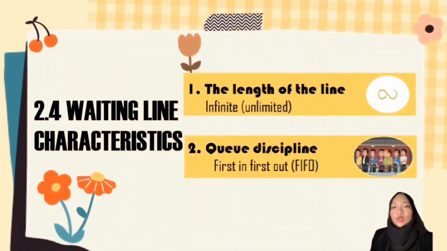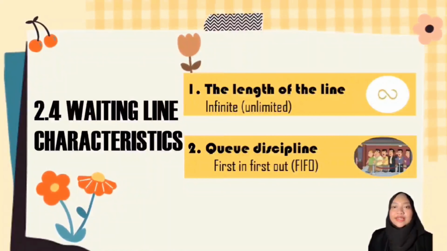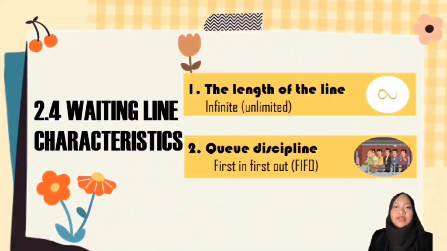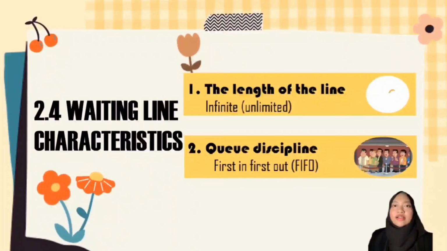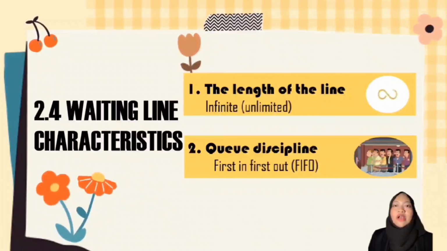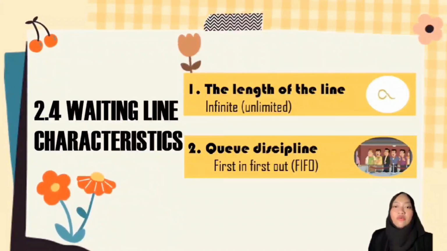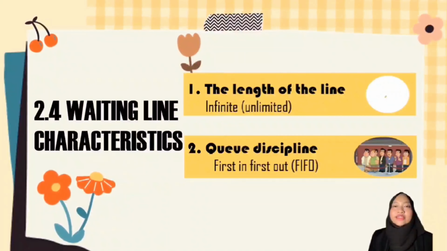The next one is 2.4, waiting line characteristics. The first one is the length of the line, which is infinite or unlimited. It means that there is no restriction on the number of people who are waiting in the queue. And the next one is the queue discipline. Family Mart applies the concept of first in, first out, or FIFO, which is sometimes called first come, first serve.